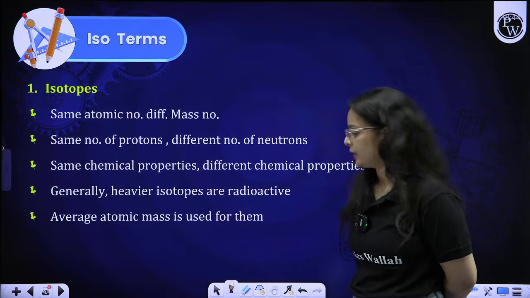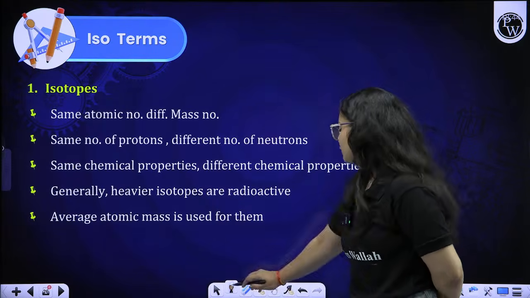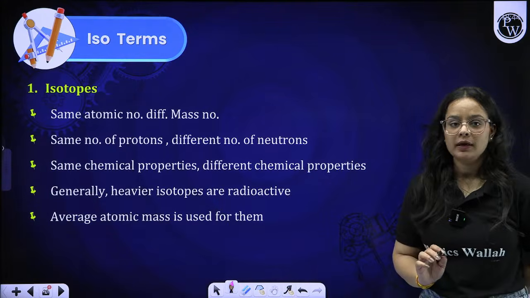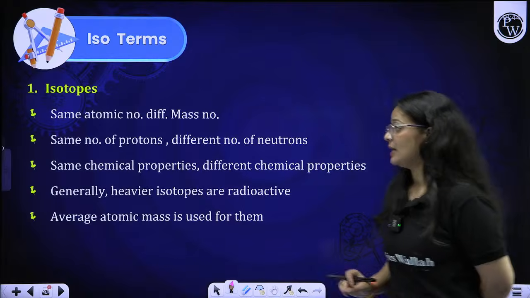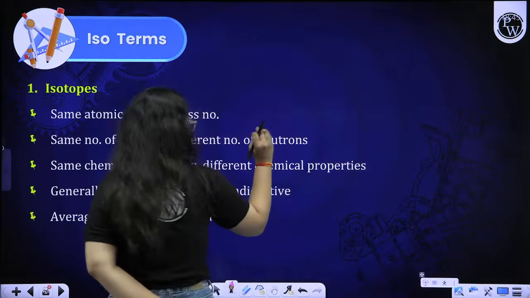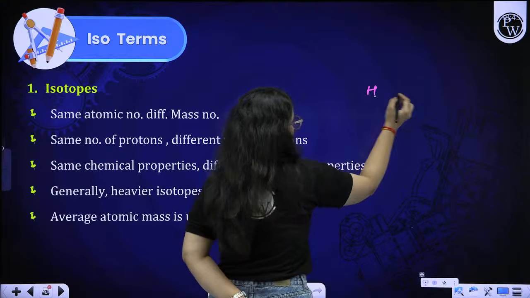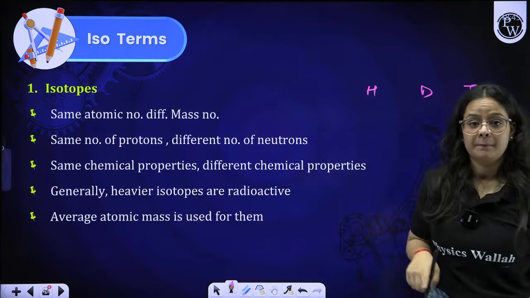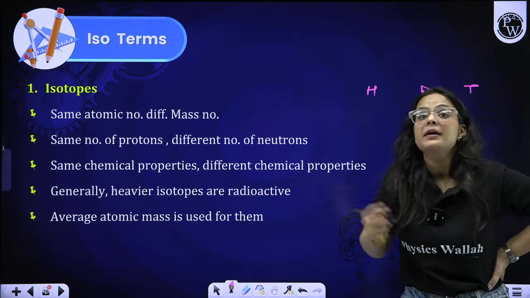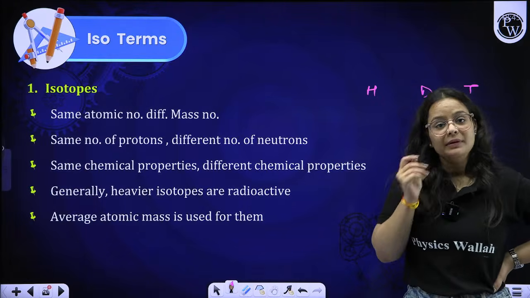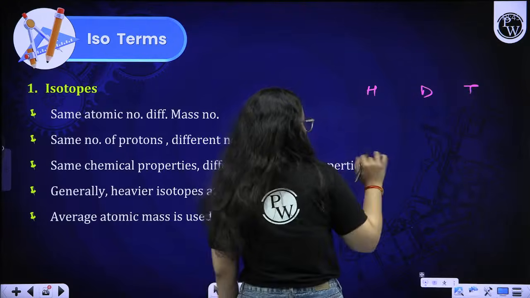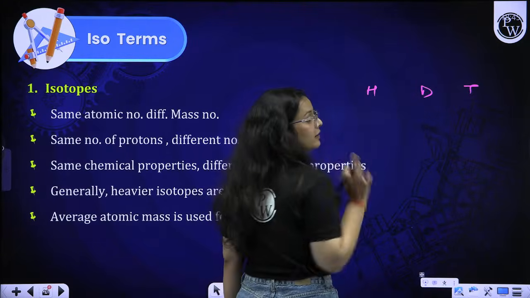So first of all, we are starting with isotopes. What do you mean by isotopes? Isotopes are the ones that have the same atomic number, but their mass number is different. For example, hydrogen isotopes are three in number: protium, deuterium, and tritium.